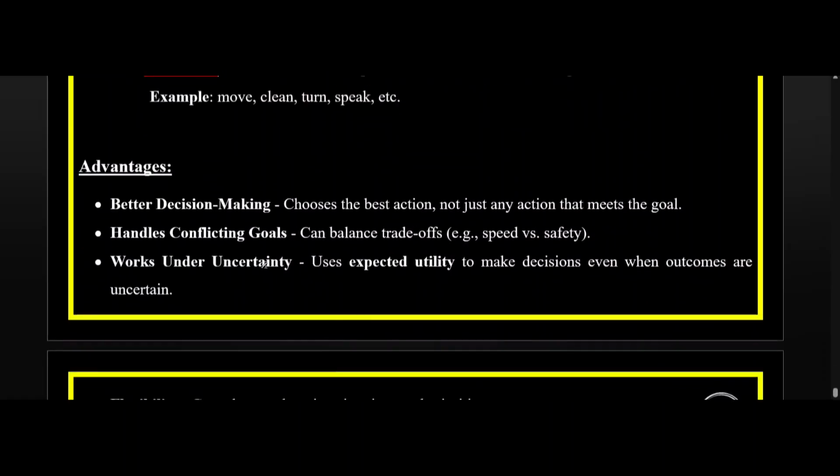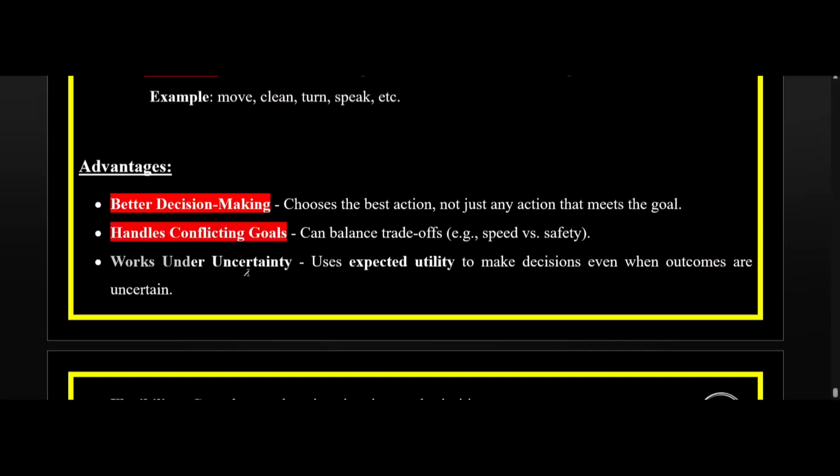So let's discuss the advantages of utility based agents. Better decision making: it chooses the best action, not just any action that meets the goal. Handles conflicting goals: it can balance trade offs, like whether it is more important to go to the destination by a faster route or a safer route.